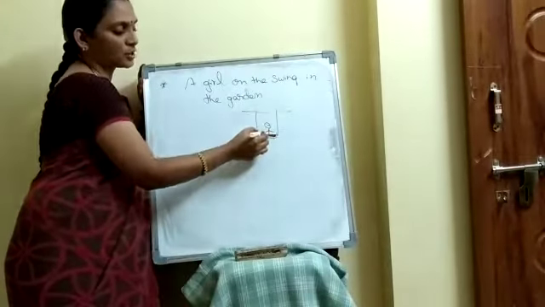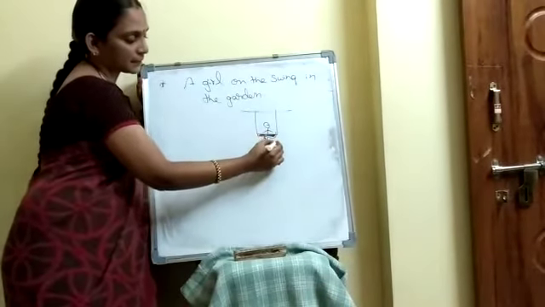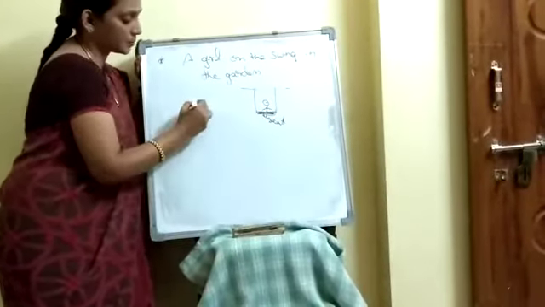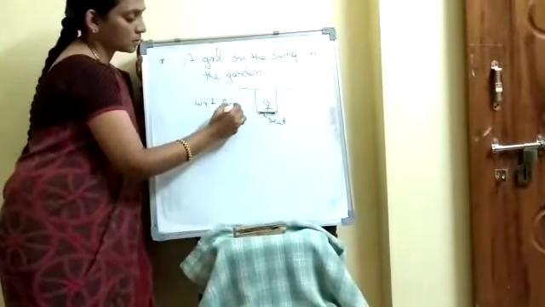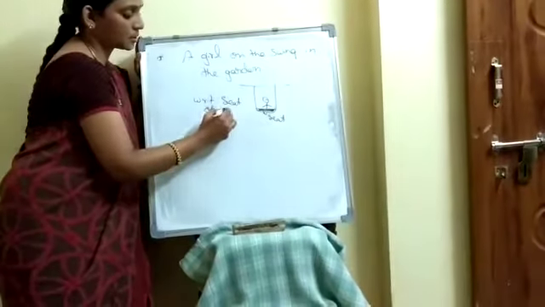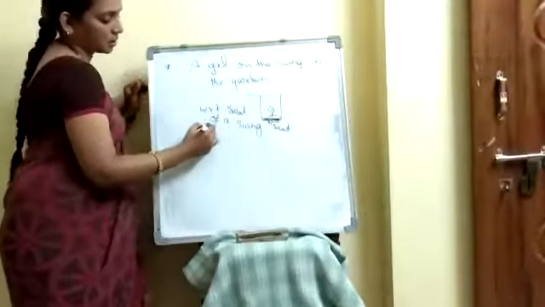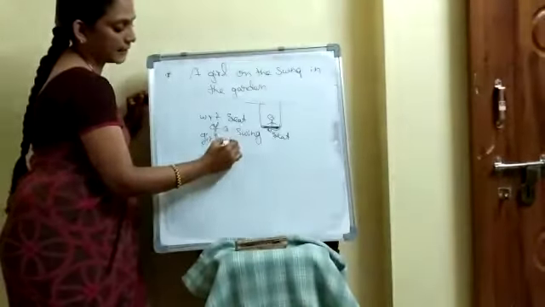She sat on the swing now. With respect to this seat, the girl is at rest. With respect to the seat of a swing, the girl is at rest.